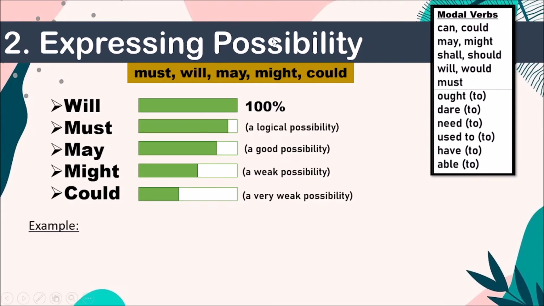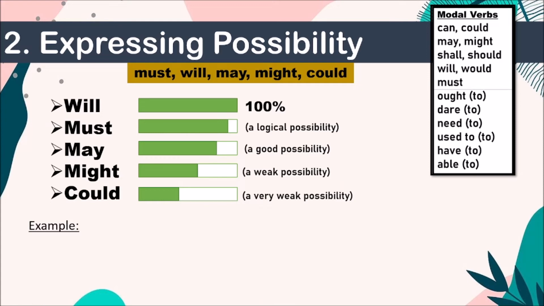Expressing possibility. Possibility means maybe it can happen. Now for this you need to remember this table very well. If we are 100% sure that it is going to happen, that time you will use the word will.